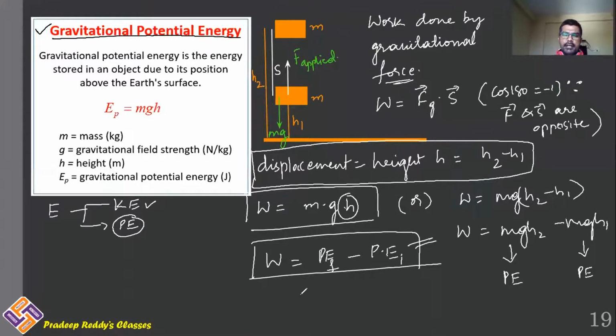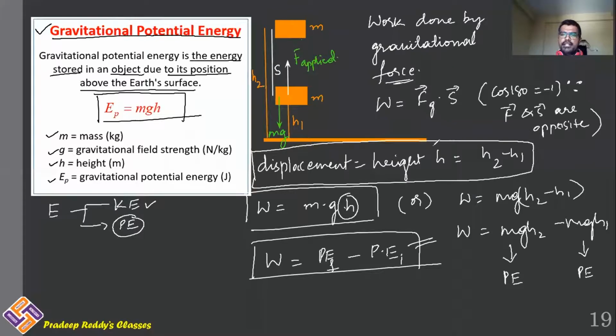Therefore, potential energy can be simply defined as: the gravitational potential energy is the energy stored in an object due to its position above the Earth's surface. And potential energy is simply defined as mgh, where m is mass, g is gravitational field, acceleration due to gravity, h is height, and Ep is called gravitational potential energy. So the energy possessed by the body by virtue of its position is defined as potential energy.